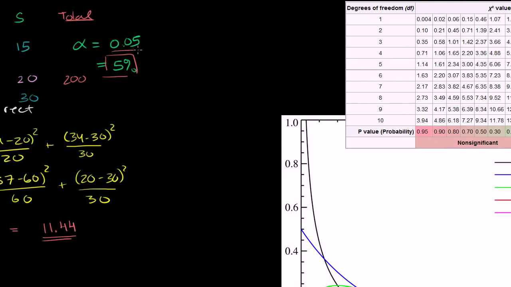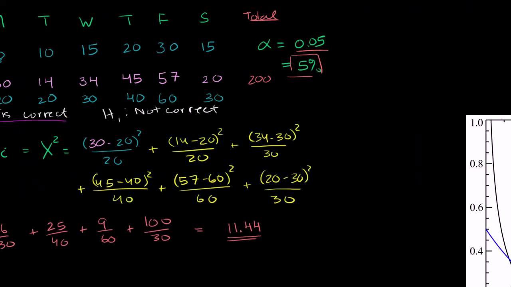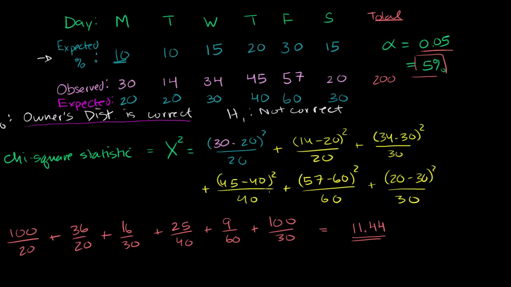So we have an alpha of 5%. The other thing we have to figure out is the degrees of freedom. We're taking 1, 2, 3, 4, 5, 6 sums, so you might be tempted to say the degrees of freedom are 6. But if you had all of this information, you could figure out this last piece of information. So you actually only have 5 degrees of freedom. When you have n data points and you're measuring observed versus expected, your degrees of freedom are n minus 1, because you could figure out the nth data point from all the other information. So our degrees of freedom here are going to be 5.